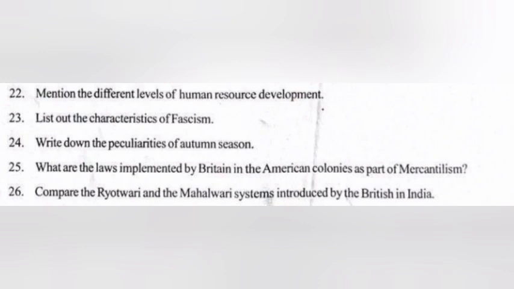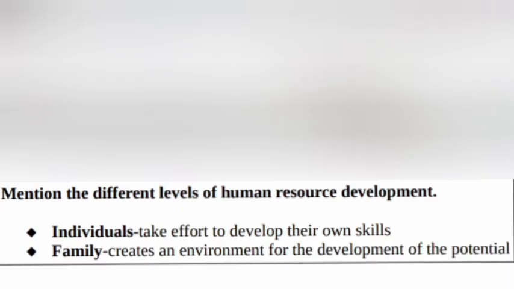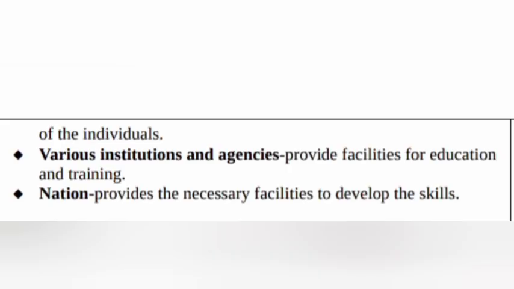22. Mention the different levels of human resource development. Answer. Individuals take effort to develop their own skills. Family creates an environment for the development of the potential of the individuals. Various institutions and agencies provide facilities for education and training. Nation provides the necessary facilities to develop the skills.